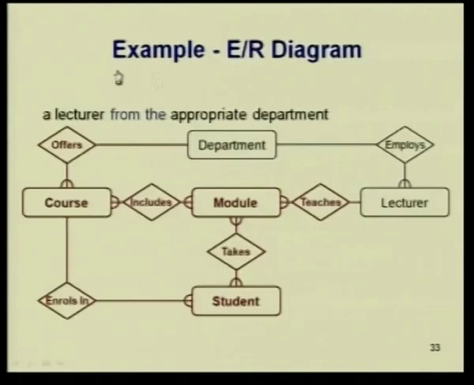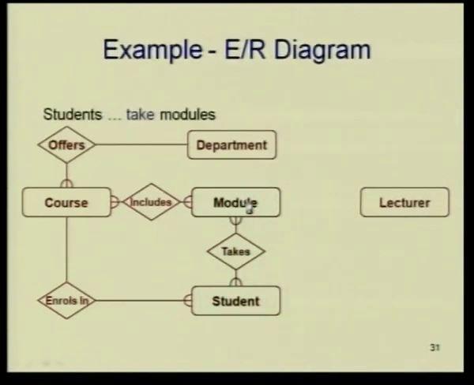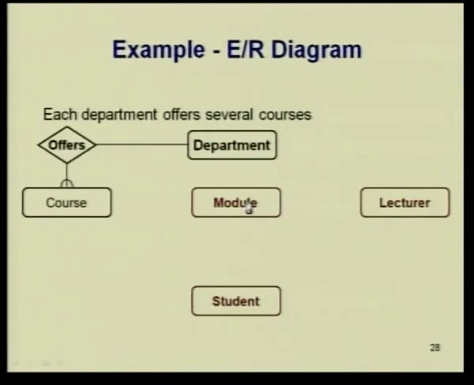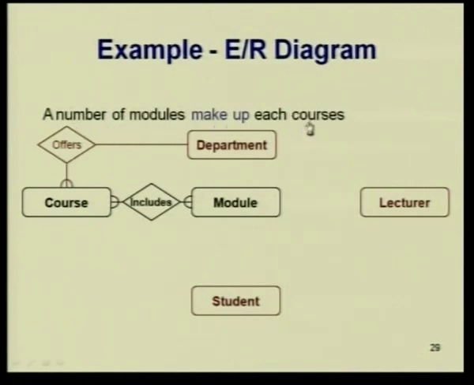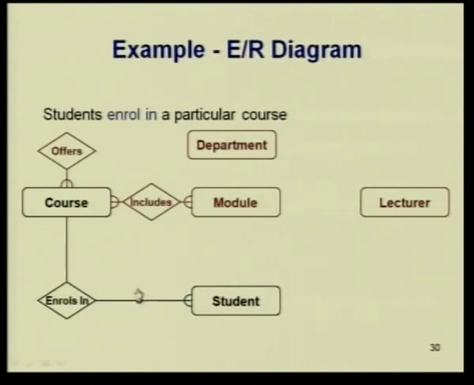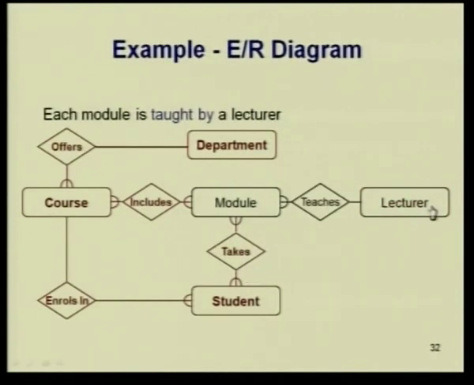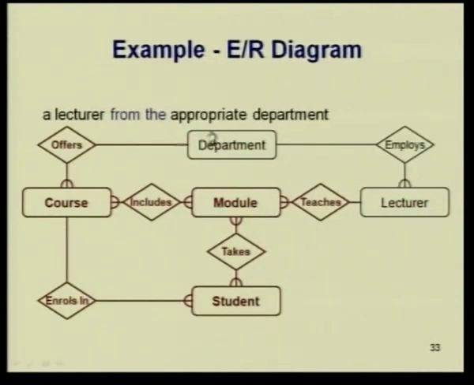So, what does this ER diagram tell you? You have entities: department, course, module, student, lecturer. Then each department offers several courses. Then a number of modules make up each course. Then students enroll in a particular course, that is the relation between them. Then student takes module, that is this. Then taught by a lecturer, that is this, and this is the from.